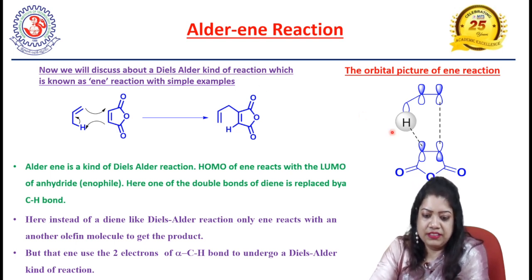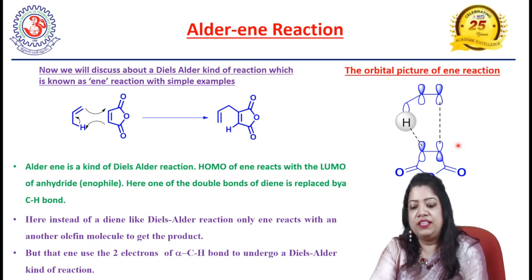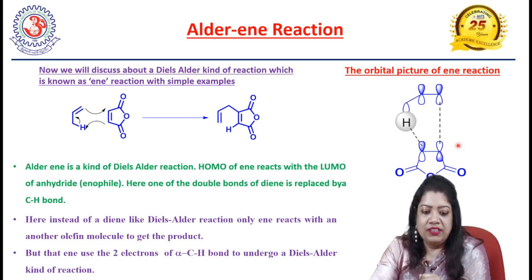Now what happens here? Here the HOMO of this allyl system reacts with the LUMO of this dienophile in a suprafacial mode of bonding, so that one side chain will be incorporated in that enophile.